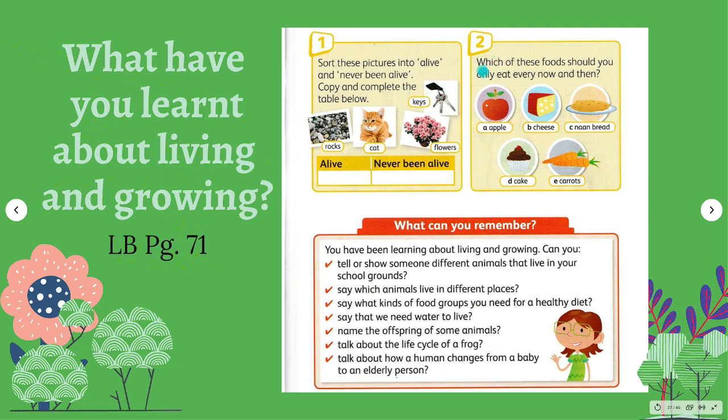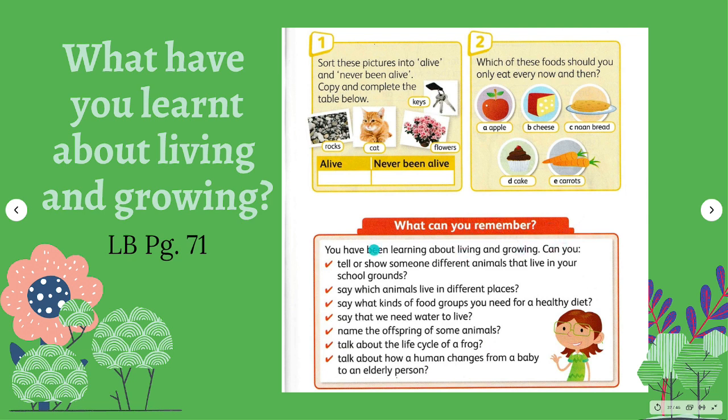Number 2, which of these foods should you only eat every now and then? It means not all the time. Choose among apple, cheese, naan bread, cake, carrot. So we will eat cake only every now and then, not all the time, because it is very sweet. It contains high trans fat and sugar.